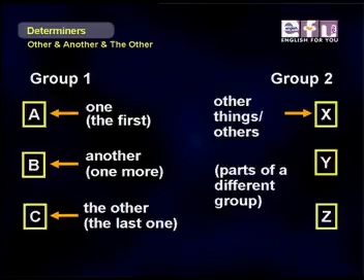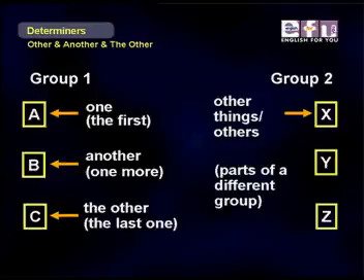Okay, we have two groups. Group 1, let's say, is an English class, our English class. Group 2 is a Spanish class. In our Group 1, our English class, we have 3 students total. So we call the first student one, that would be Sylvia, for example.